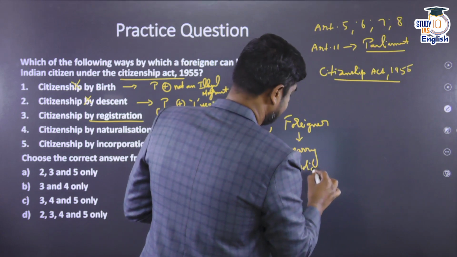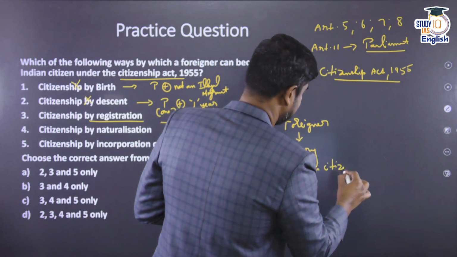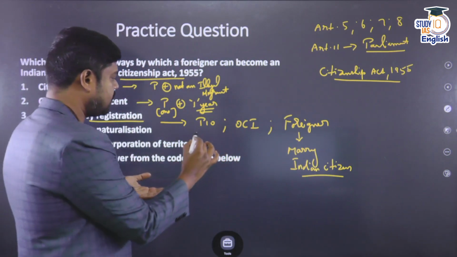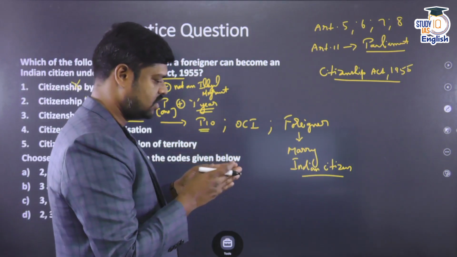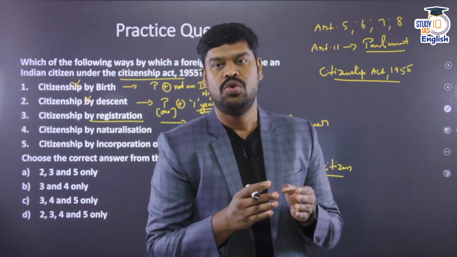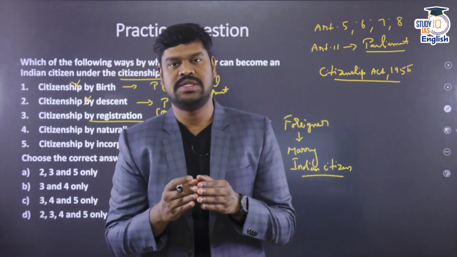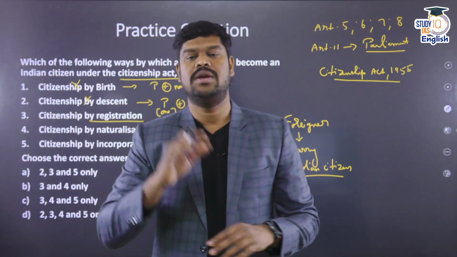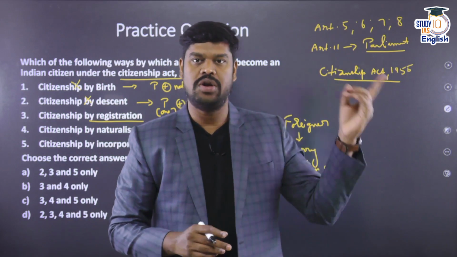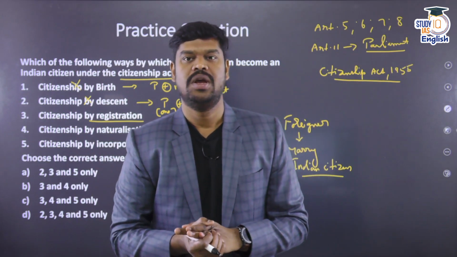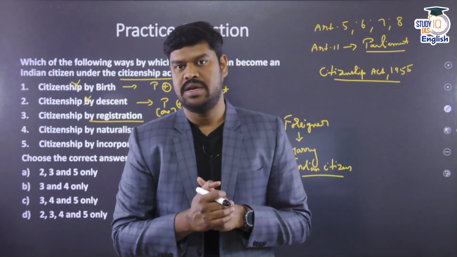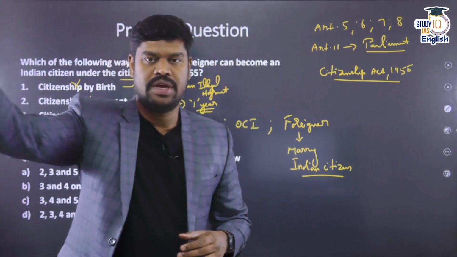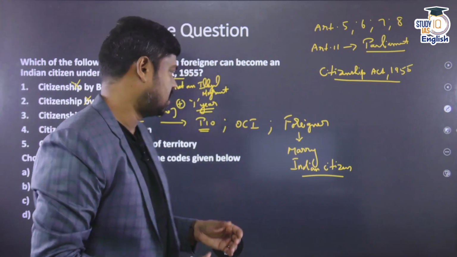So all these categories of foreigners can become an Indian citizen subject to certain conditions which are given in the act itself. So who is a person of Indian origin? A person of Indian origin is someone who, according to the provisions of the law, himself or his parents or grandparents were born in the territory of undivided India according to the Government of India Act 1935, or any other territory acquired by India subsequent to its independence in 1947, but presently who are having a foreign passport. Presently they are citizens of some other country.